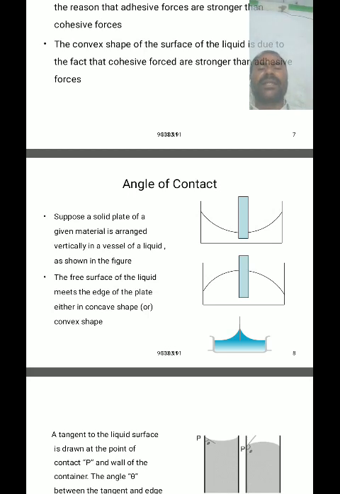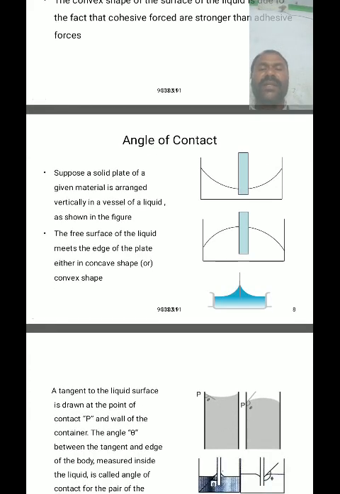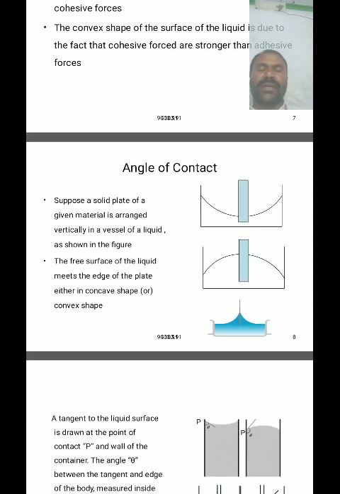The free surface of the liquid meets the edges of the plate either in concave shape or convex shape, depending on the nature of the liquid and the nature of the glass rod.